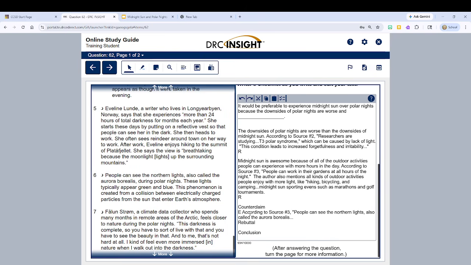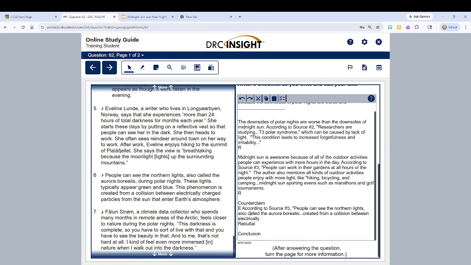And we might use our dot there and say created from a collision between, I'm just copying directly from the text here. I've got my quotes around it. Electrically charged particles. And we could end it there because that could be a complete idea.